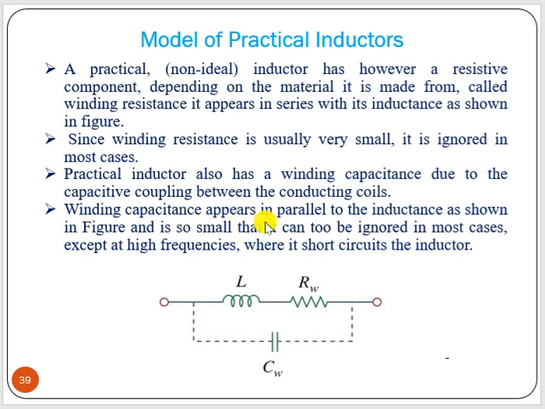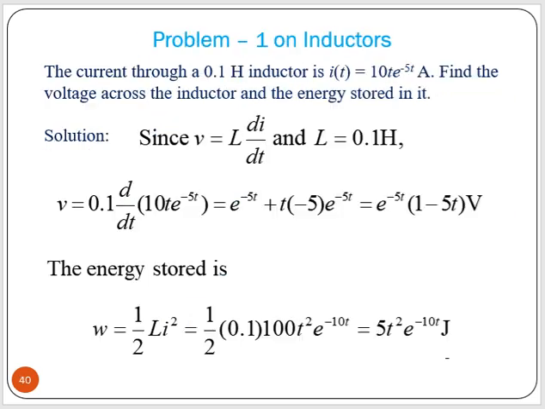The winding capacitance appears in parallel to the inductance and is so small that it can be ignored in most cases, except at high frequencies, where it short circuits the inductor. Okay, so this is the model of practical inductors.